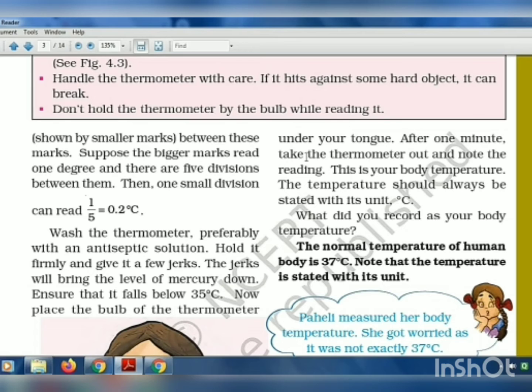After 1 minute, take the thermometer out and note the reading. The reading that comes is your body temperature, and we always write our body temperature in degrees Celsius. The normal temperature of the human body is 37 degrees centigrade, and this you have to remember.